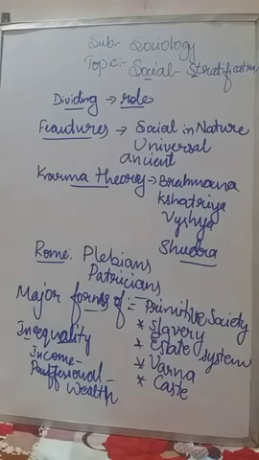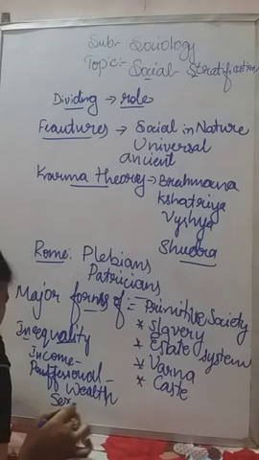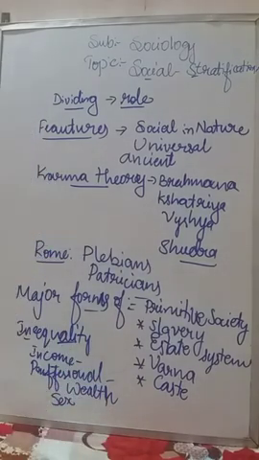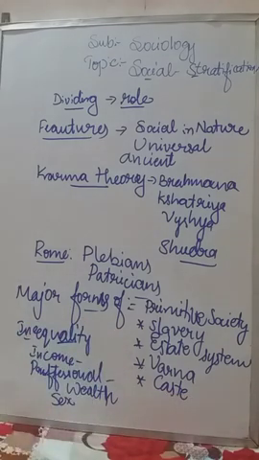And the next one is sex-based determination. In most areas, people give prominence to the male, not to the female. So that is sex-based determination. And the next ones are the caste system and social insecurity. Many people do not get security to live. So these are the reasons for social inequality.